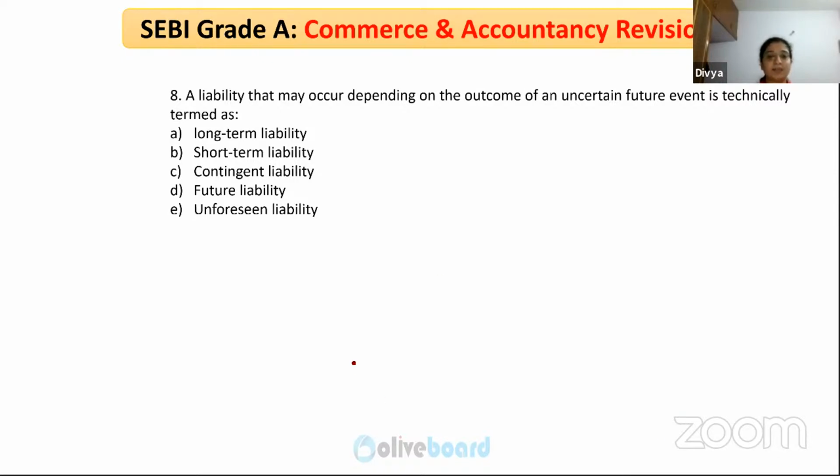Okay, so a liability that may occur depending on the outcome of an uncertain future event is technically termed in accountancy as what? Yes, debt to equity ratio should not be more than 2:1.